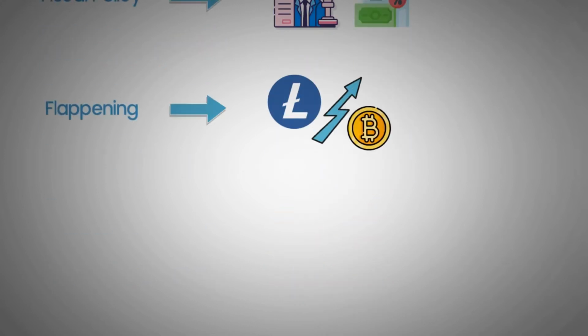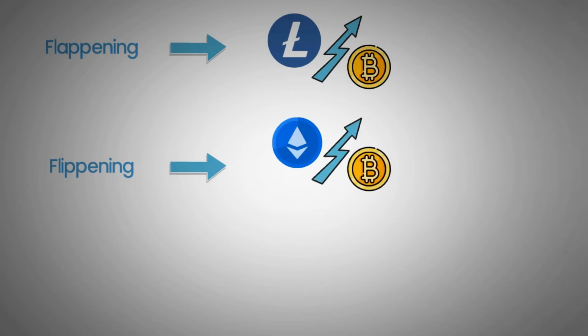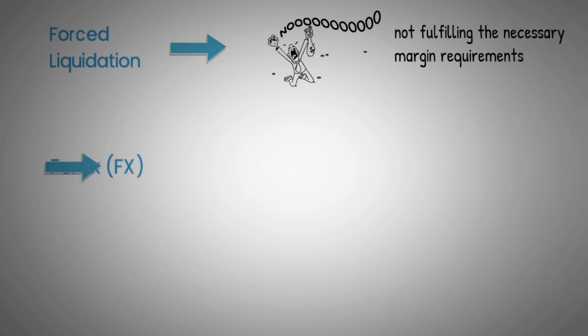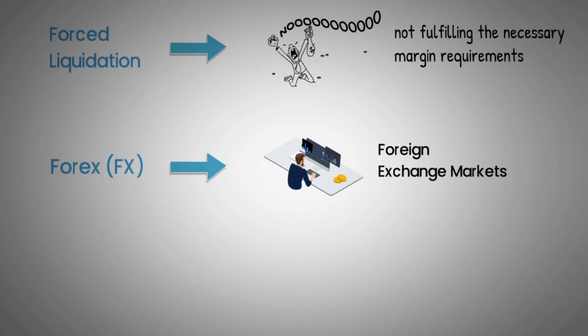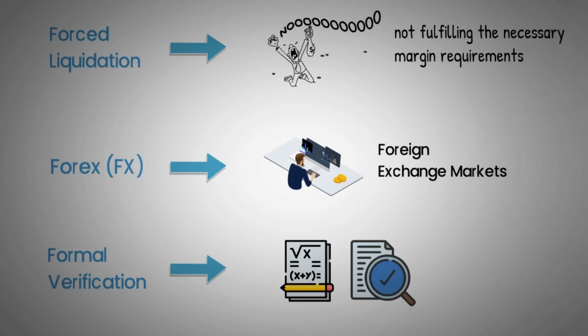Flippening. The name to describe the moment when or if Ethereum or ETH surpasses Bitcoin or BTC in terms of market capitalization. Forced liquidation. When a trader's leveraged position is forcibly closed as a result of it not fulfilling the necessary margin requirements. Forex or FX. Forex stands for Foreign Exchange Markets. It's a global market for the trading of fiat currencies. Formal verification. Using mathematically rigorous proofs to ensure certain properties of cryptographic algorithms and blockchain mechanisms.